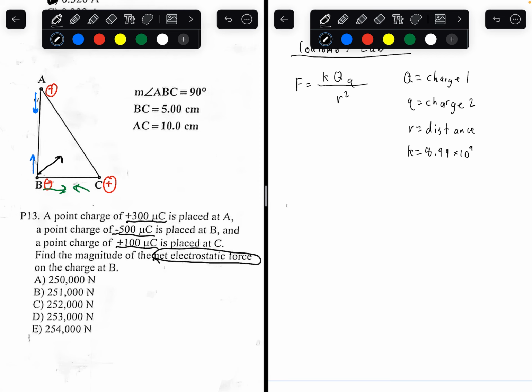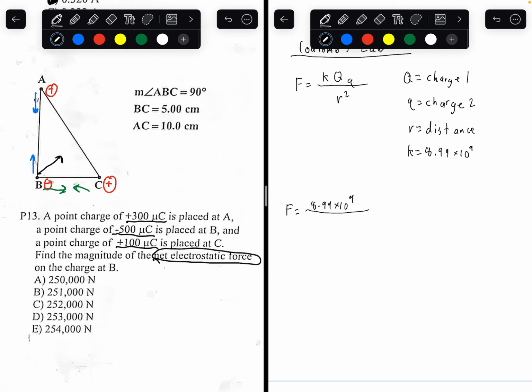We will first have to find the blue and the green vectors, and add them up. Using Coulomb's law, let's try to find the blue vector. So the blue vector is going to be force equals Coulomb's constant, 8.99 times 10 to the power of 9.